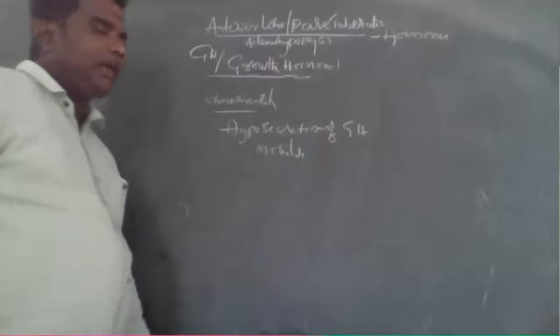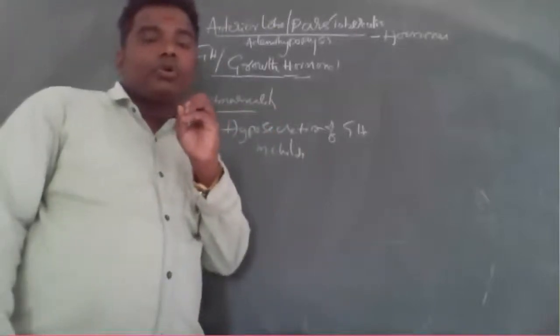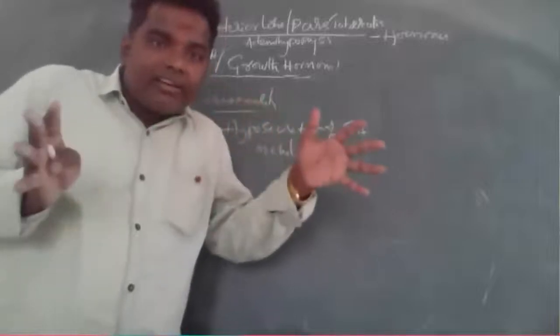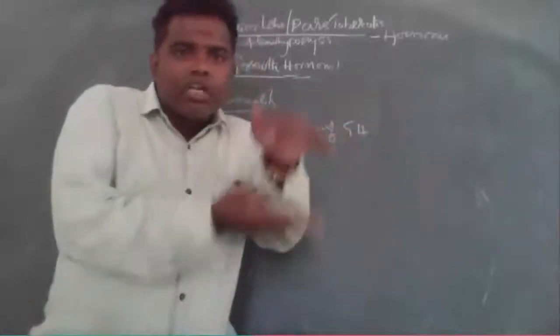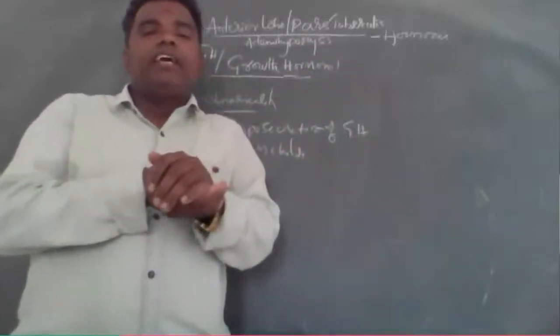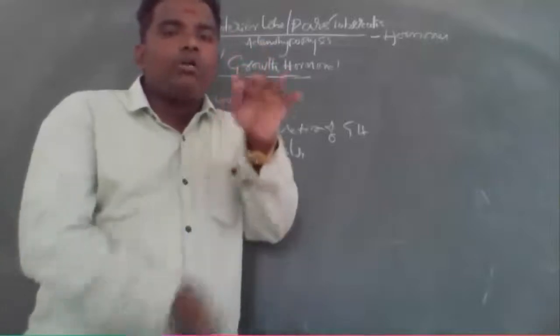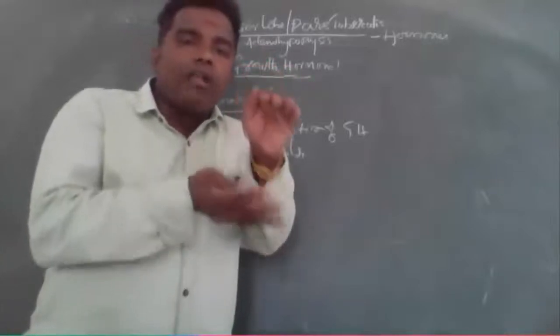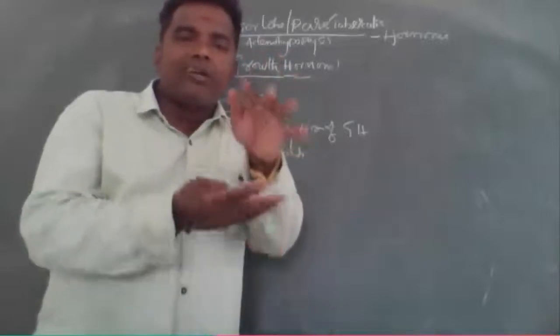What happened with hyposecretion of GH hormone in children? If the GH hormone is not there, muscles are not developed and bones are not developed. That's why the children do not grow. They are always small in size, because the bones and muscles are not grown.